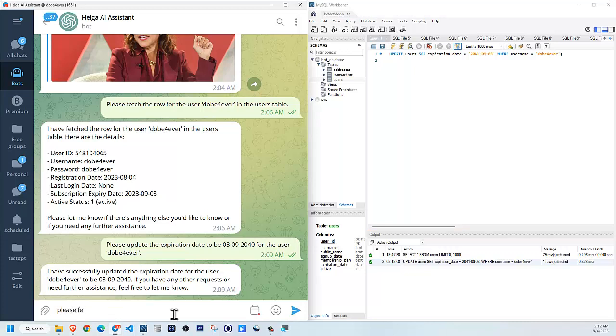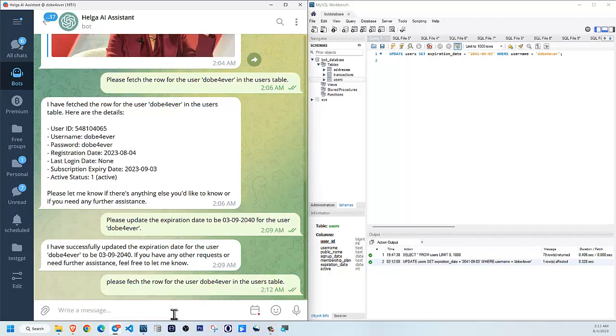Please fetch the row for the user dope forever in the users table. And the reason I am asking is because I cannot remember the SQL command, so I want ChatGPT to do it for me. Now I can see the SQL command here on the terminal. You guys cannot see it because it's on my second monitor.